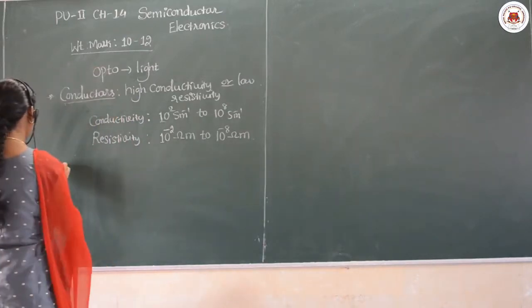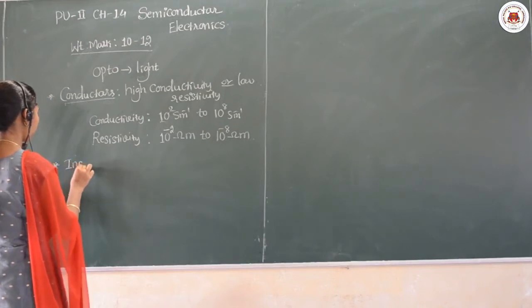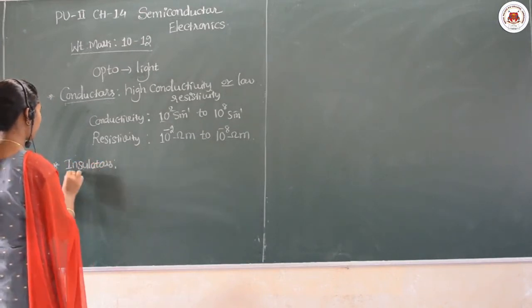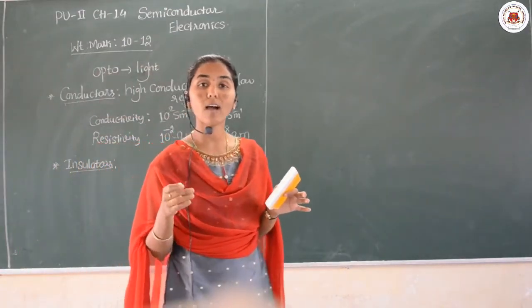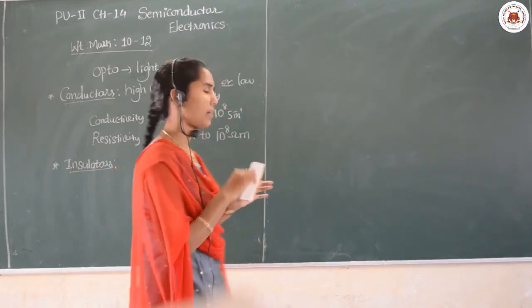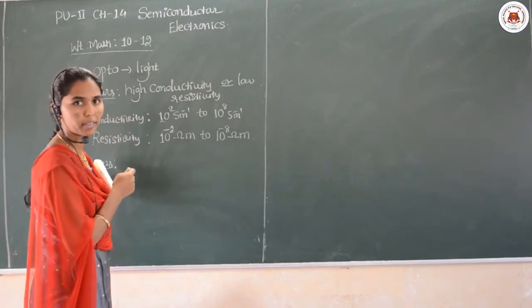Then moving to the next one, that is insulators. What are insulators? The materials which have high resistivity or low conductivity. These are exactly opposite to the conductors, right?